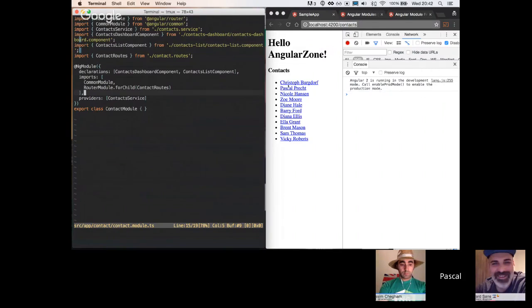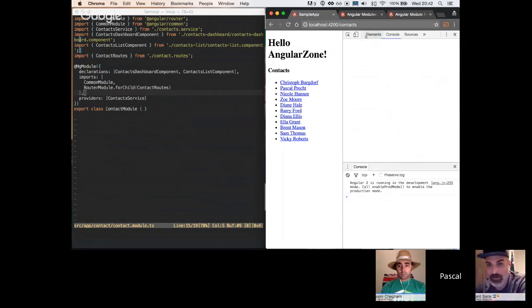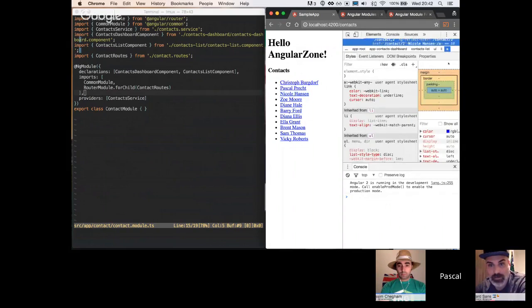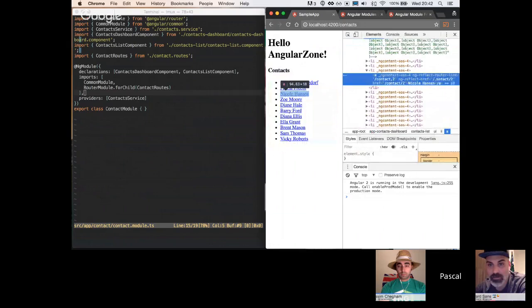So you'll see that here we now have links. If I scroll down, go to elements and inspect a link, you'll see that every component now links to /contact/ and then some ID.